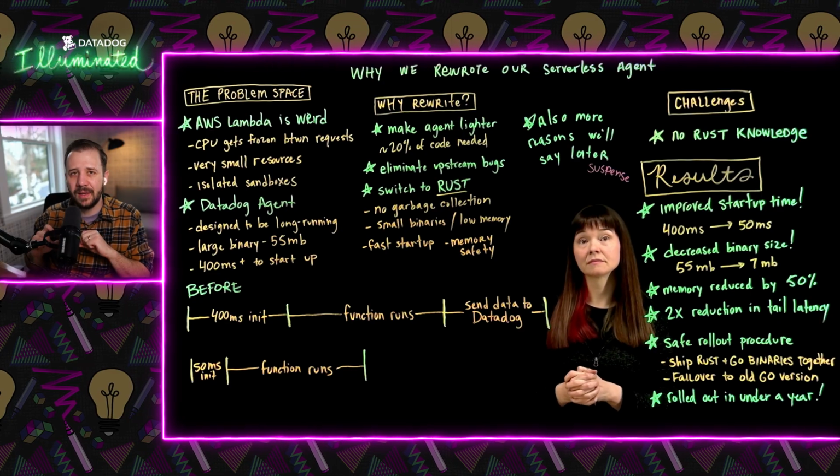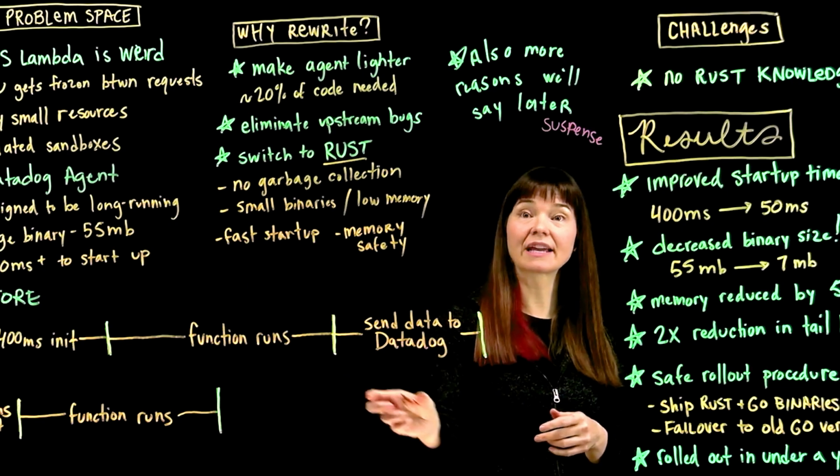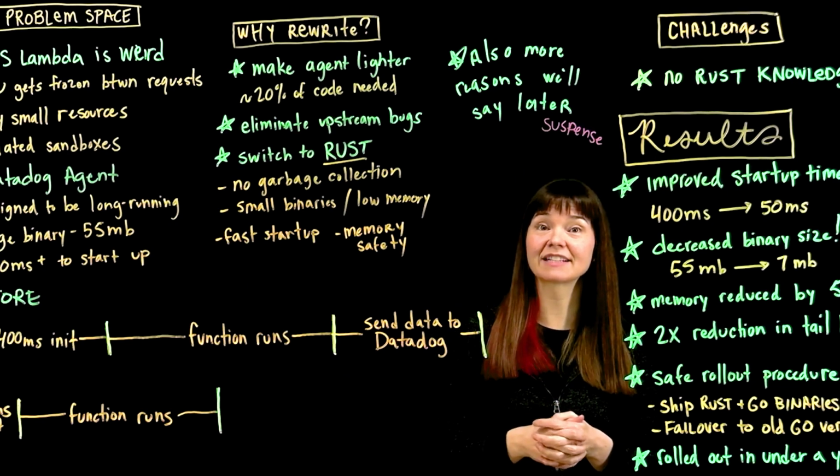And that can be key because occasionally Lambda does not send any more requests to that sandbox and it shuts it down. So you don't know when that's going to happen. But what we were able to figure out is if we... Oh, sorry, go ahead. What's your question? Are you saying there's a chance this gets truncated too as part of that? Like, not all the data gets sent because of that? Correct. If you don't signal the Lambda runtime that you're going to block it from receiving a new request or from moving on in the state machine, it can at any point just suspend your CPU. Okay. Which is a scary thing.